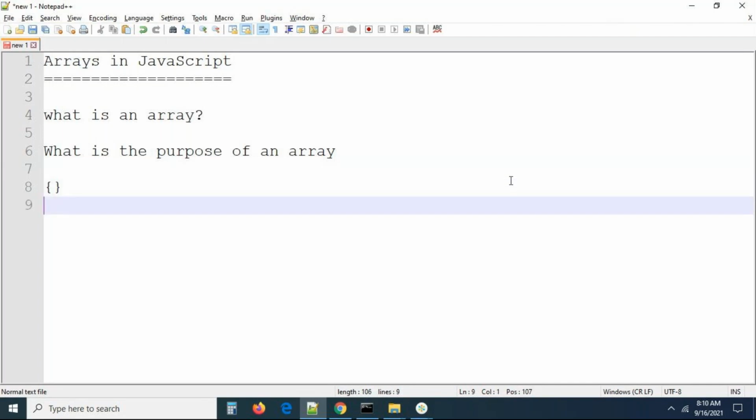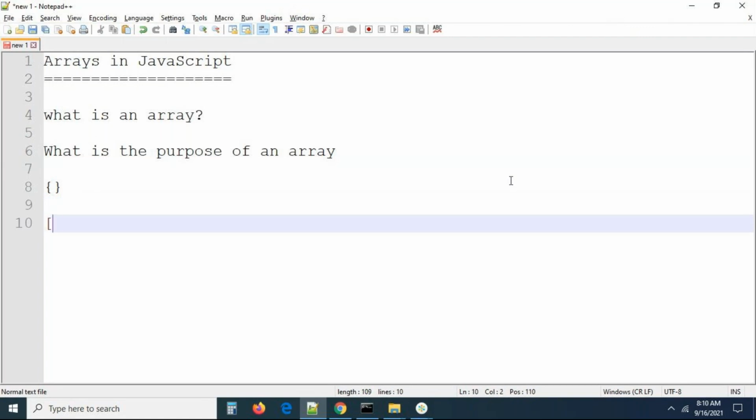I believe I told you arrays are denoted by using square brackets. Not only in JavaScript, you can go to any programming language. This is the universal syntax for declaring arrays. Every array will be created and used by using square brackets only. Not only in JavaScript, guys, everywhere wherever you go. And this is the basic thing we are going to see: what exactly is an array, how can we create an array, and what is the purpose of an array.